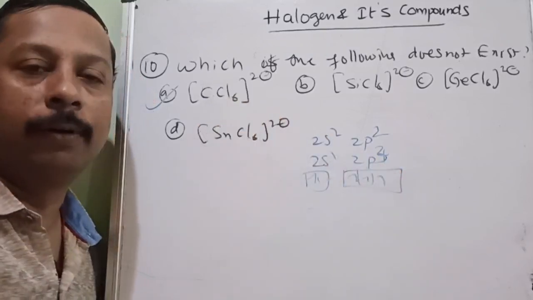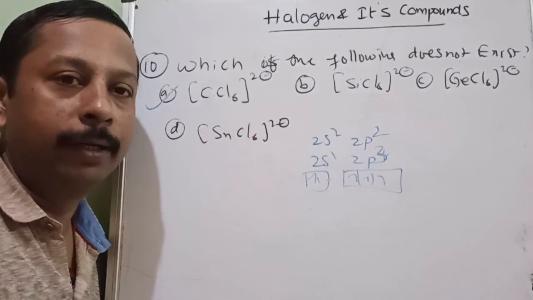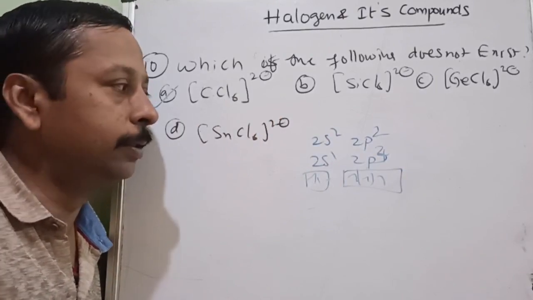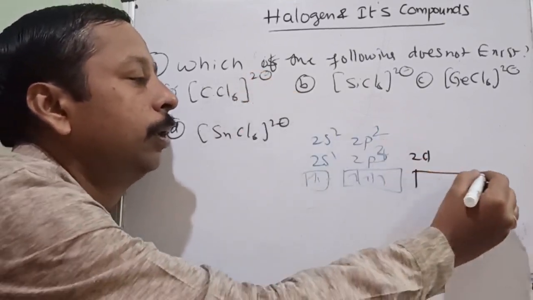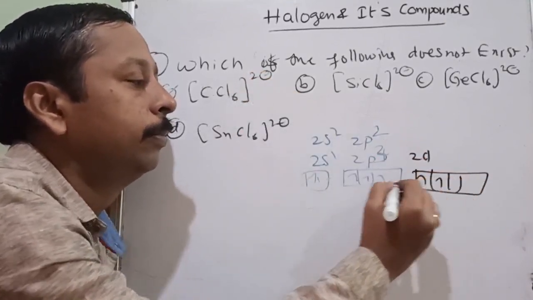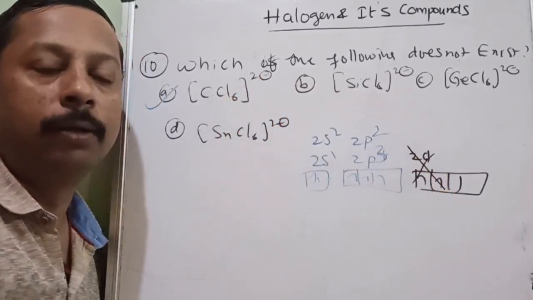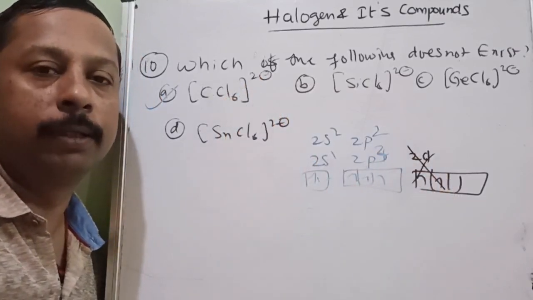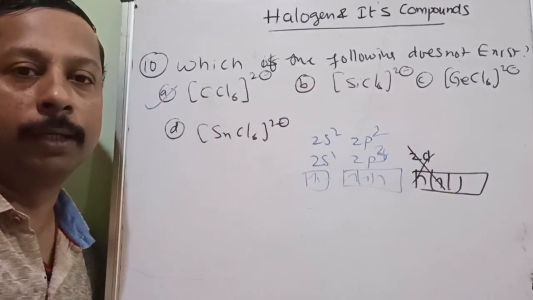But how can it form 6 bonds here? Because it does not have a 2d orbital. If there were a 2d, it could take 2 more electrons and form 6 bonds. But it is not possible because 2d is not there. So due to the absence of 2d, CCl6 2 minus does not exist.